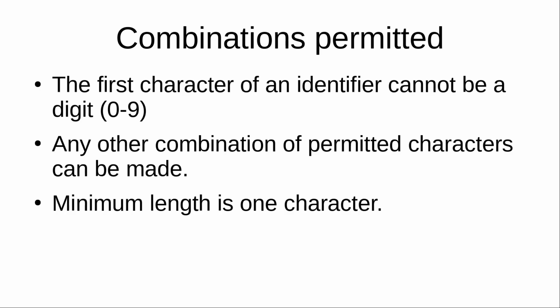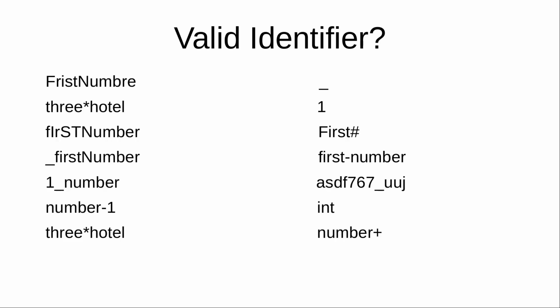And then we'll see what are the combinations permitted. The first character of an identifier cannot be a digit. Okay, and any other combination of permitted characters can be made, and the minimum length for an identifier is one character. So we'll give a try for a small exercise, and we'll try to identify which of the following are actually valid identifiers and which are not.